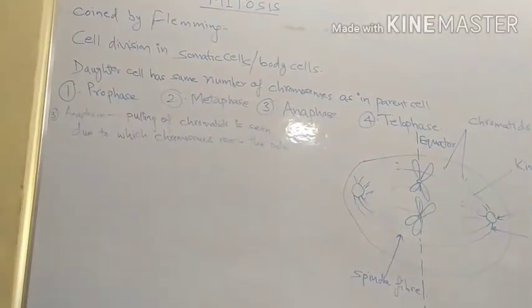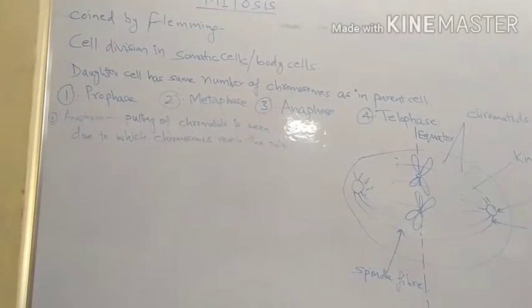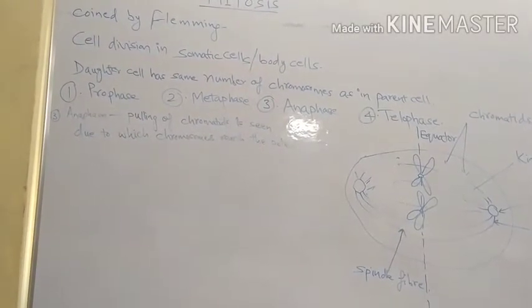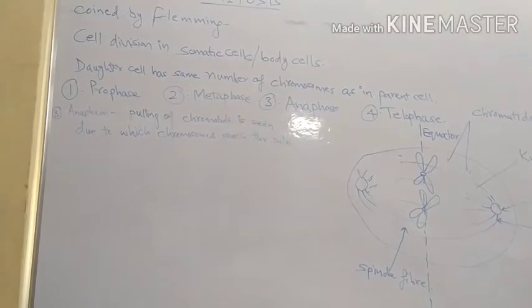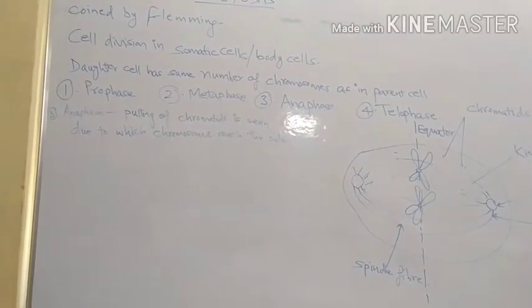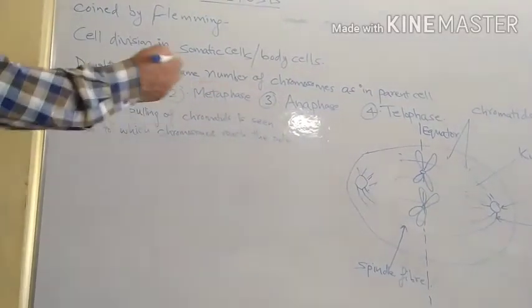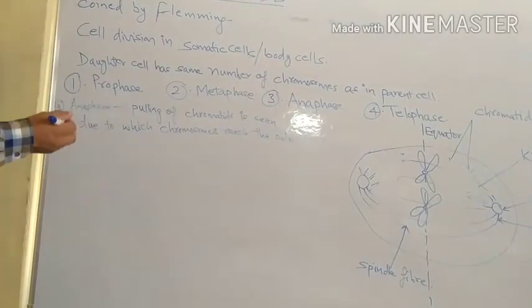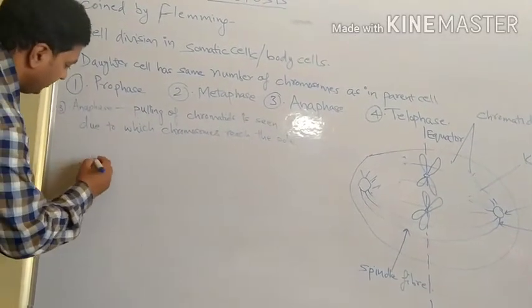So because of the pulling of chromatids, chromosomes reach the pole in the anaphase stage. This chromosome is divided and it is reaching the poles now in anaphase.